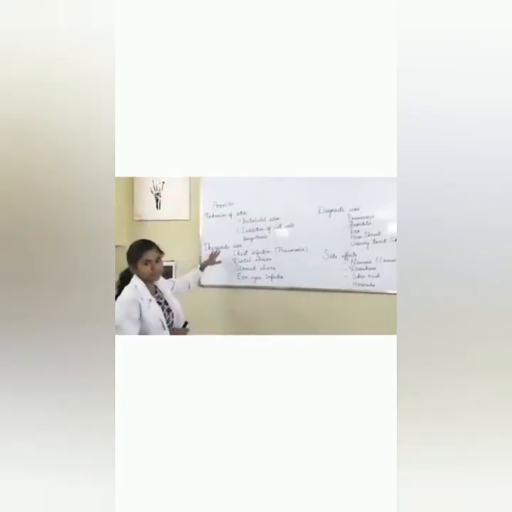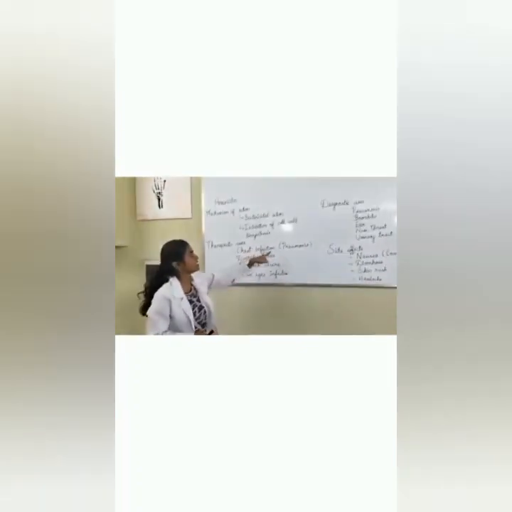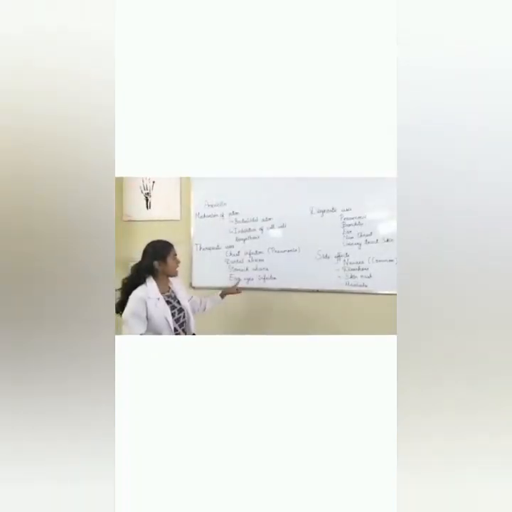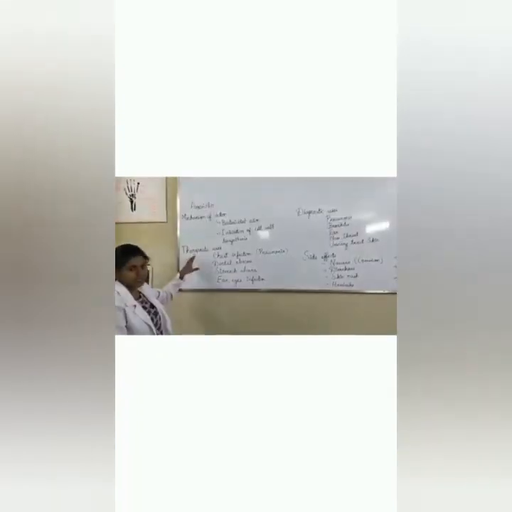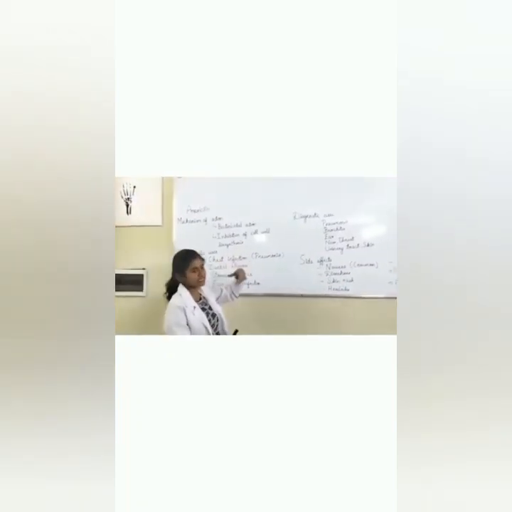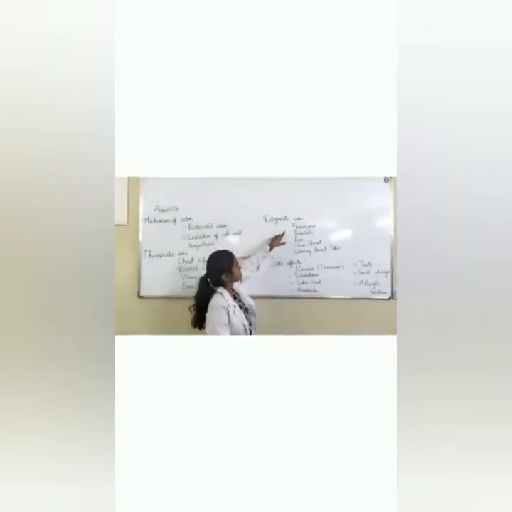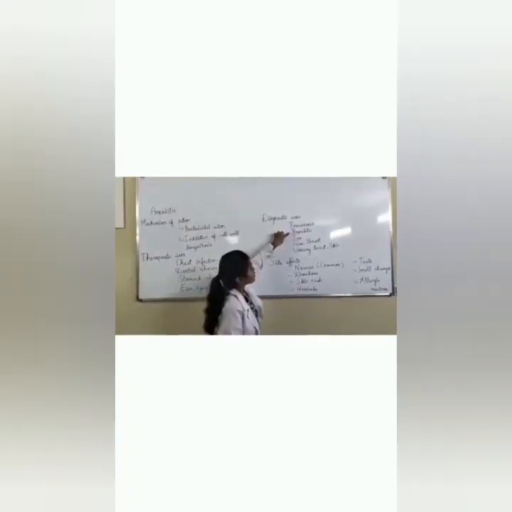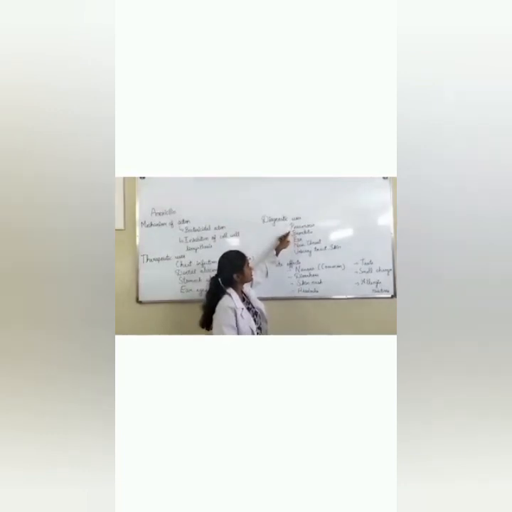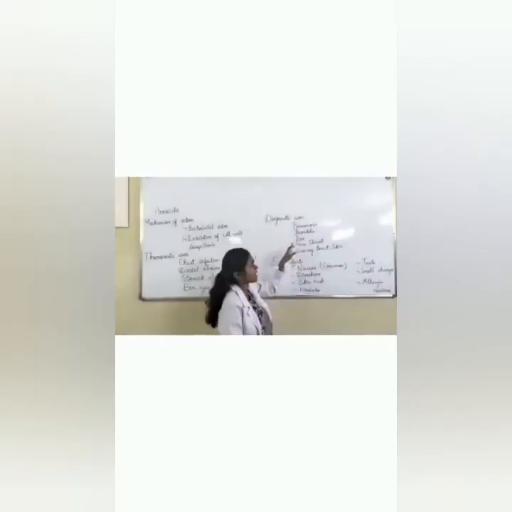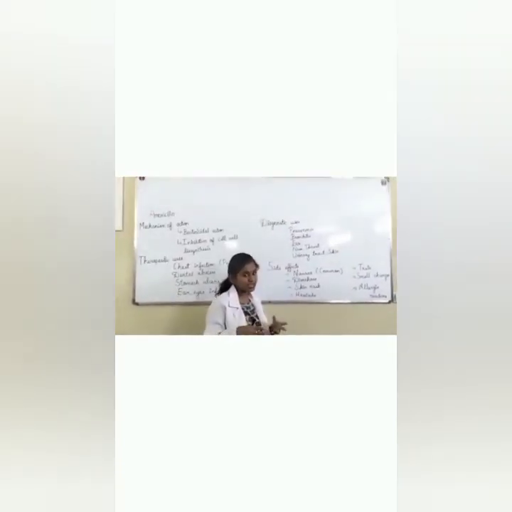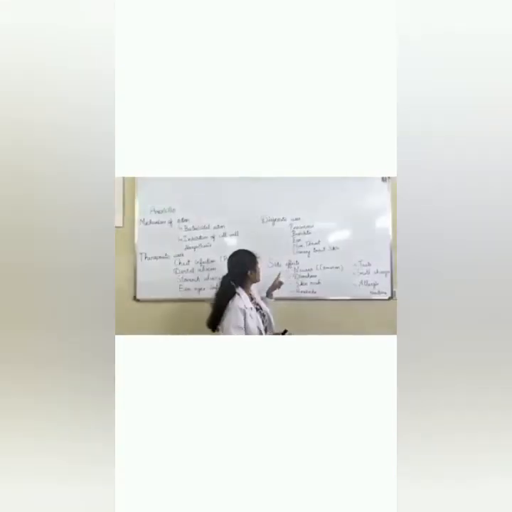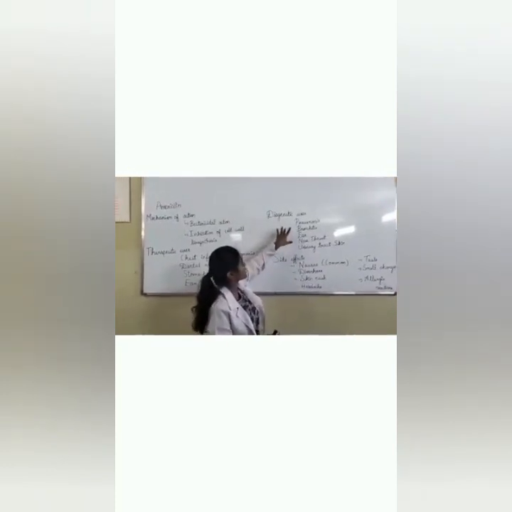Therapeutic uses: chest infection, that is pneumonia, dental abscess, stomach ulcers, ear and eye infections. Then we can see the uses of amoxicillin: it is used to cure pneumonia, that is inflammation of the lungs, bronchitis, that is inflammation of the bronchial tubes, ear, nose and throat infections, and it is also given in combination with other drugs to cure urinary tract and skin infections.